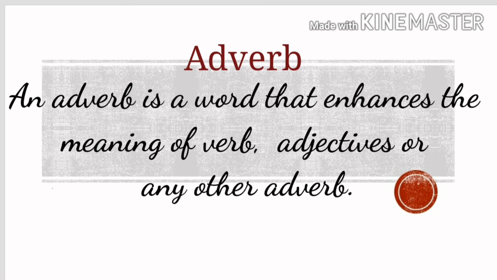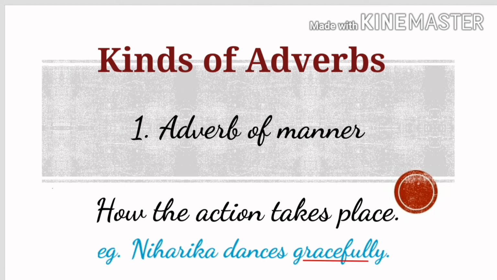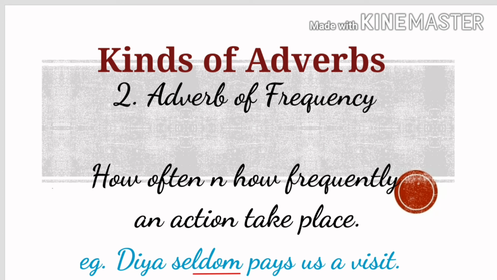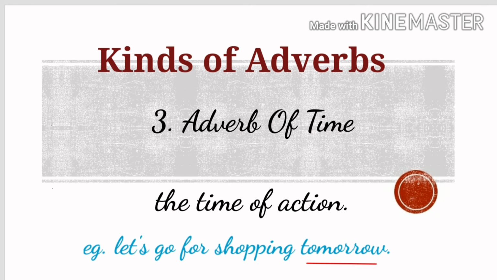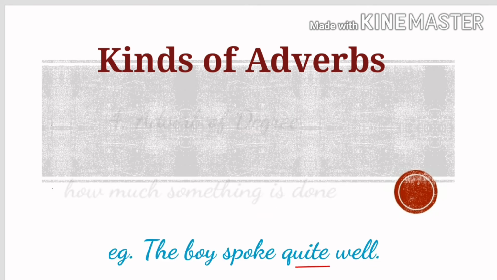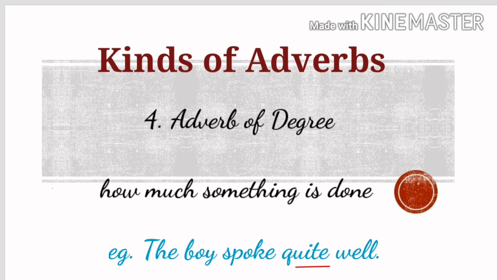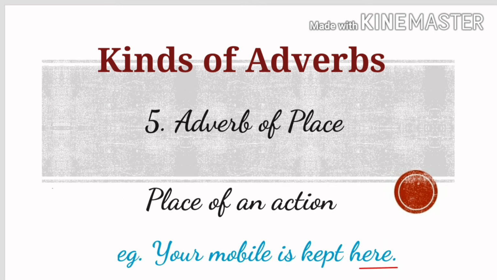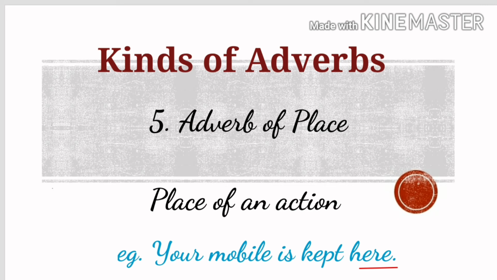An adverb is a word that enhances the meaning of a verb, adjective, or any other adverb. In Hindi, we call it Kriya Visheshan. Let's see the kinds of adverbs. Adverb of manner, how the action takes place. Adverb of frequency, how often an action takes place. Adverb of time, it shows the time of action. Adverb of degree, how much something is done. Next is adverb of place, it tells the place of an action.